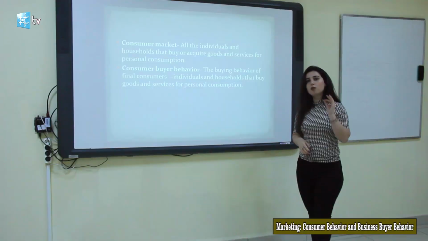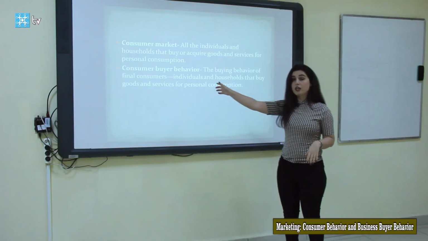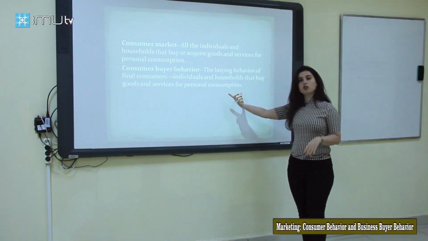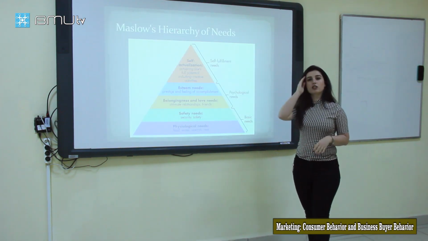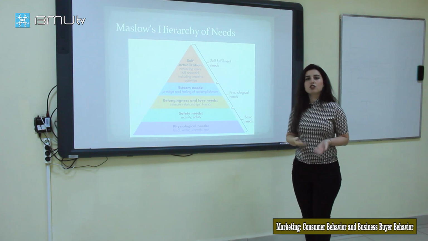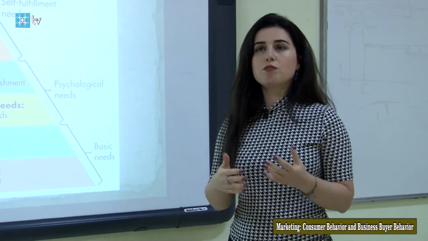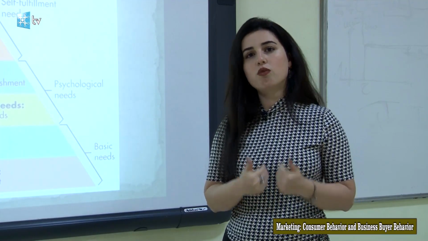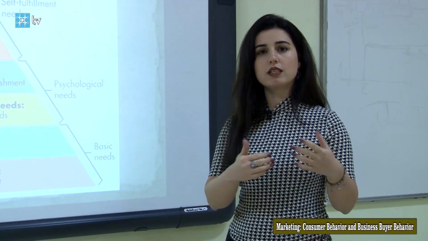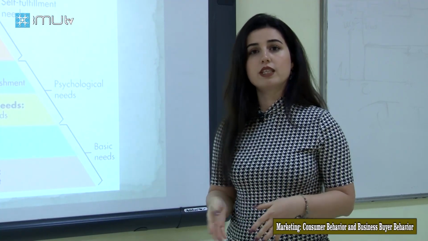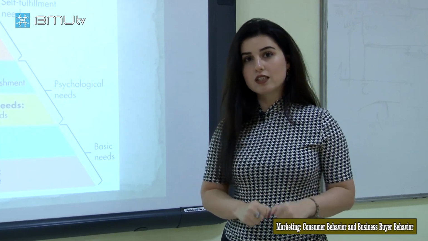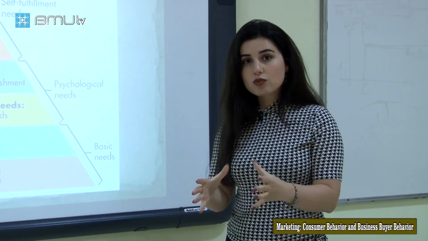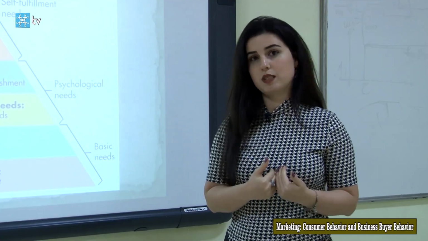Guys, the critical point here is the final consumers and personal consumption. Personal consumption doesn't mean it is just about us. We do not buy something just for ourselves. Maybe we buy something for our family, our friends, or as a gift, but as a result, it is for final consumers and for personal consumption.